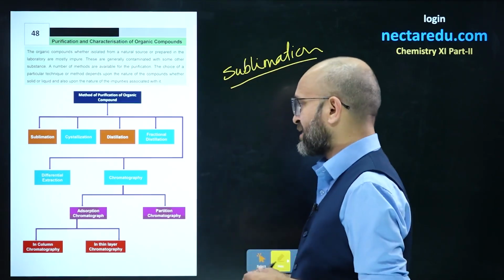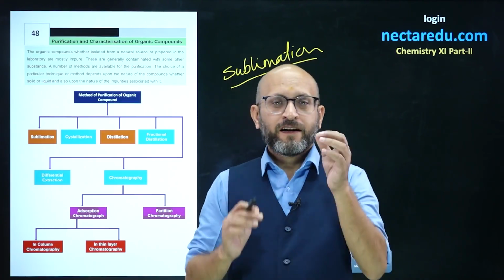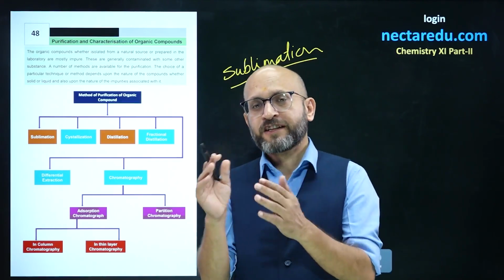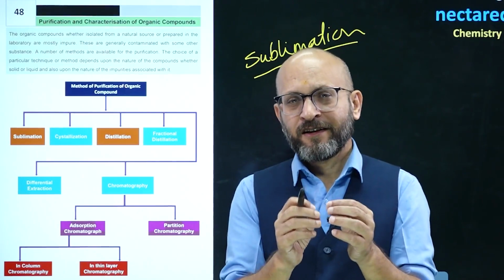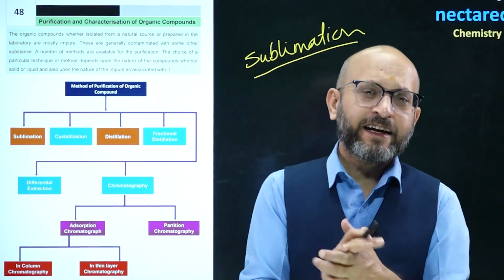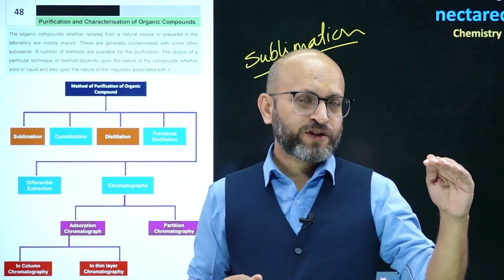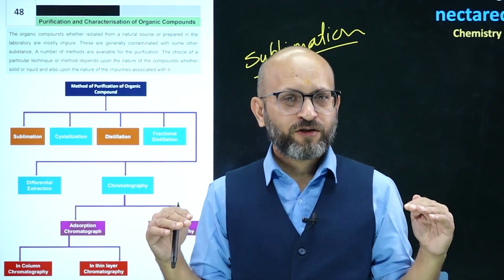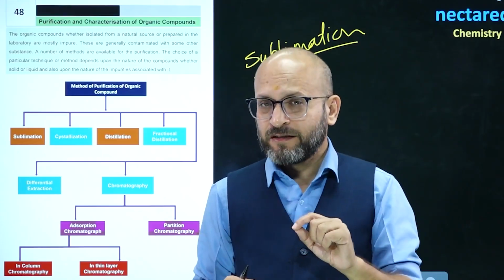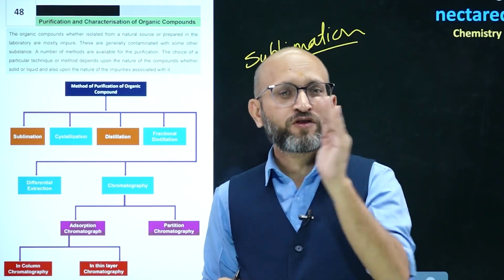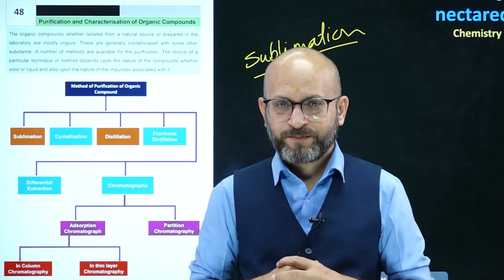Next method we are going to discuss is chromatography. Chromatography is used for separation of colored substances or for purification of a mixture which contains multiple components, right? Chromatography is a modern technique. It is basically divided into two categories. One is adsorption chromatography, another is partition chromatography. Adsorption chromatography is based on adsorption phenomena. Adsorbate adsorbs on the adsorbent. Adsorbent is mostly silica gel or alumina, right?